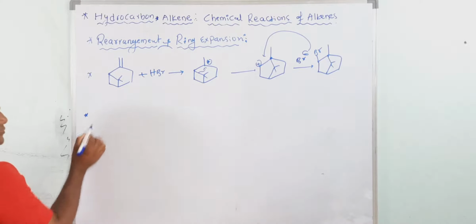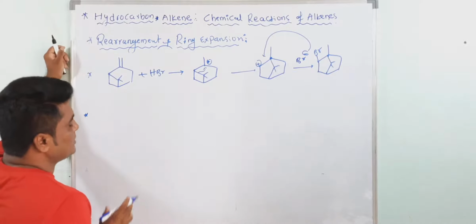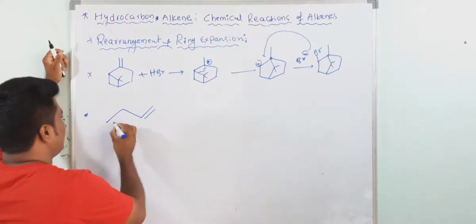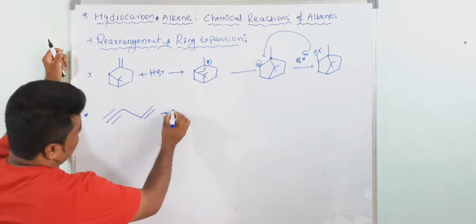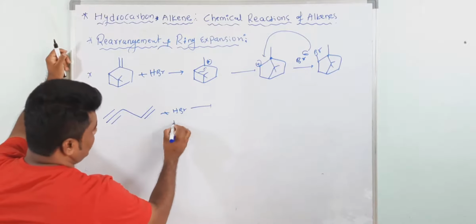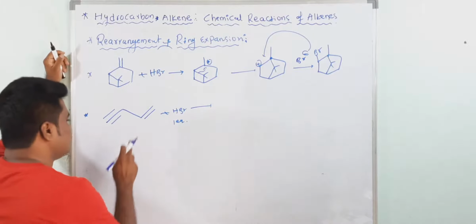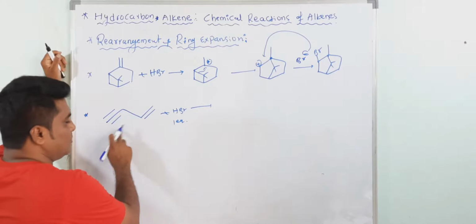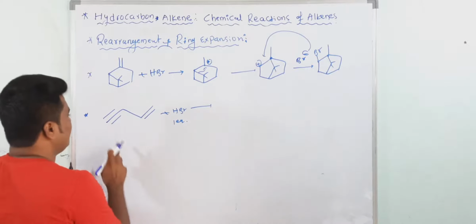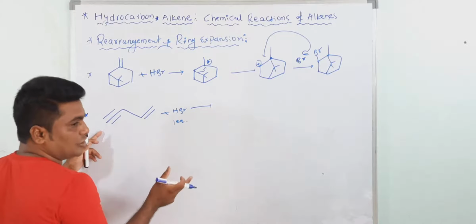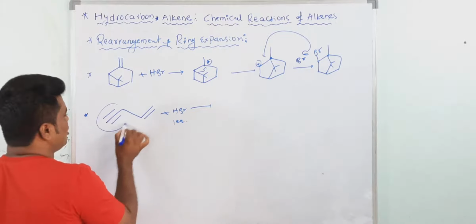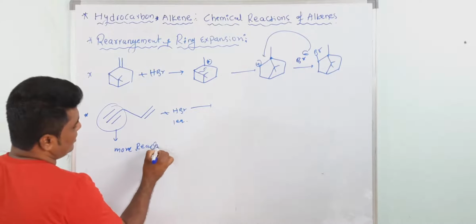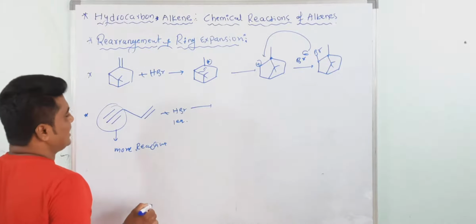Now one more. See, I am taking the pi bond and triple bond here in this case. Suppose you take one more problem here, pi bond and triple bond. So when you use HBr in one equivalent, this pi bond and double bond are in conjugation with each other, conjugated double bonds. This is a conjugated system. When a triple bond and double bond are conjugated, then which one? Triple bond is more reactive. Why? Because your product is more stable, a diene will form.